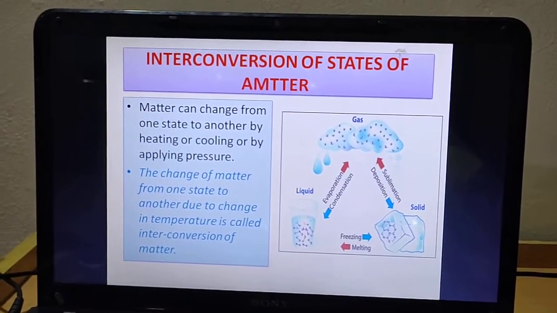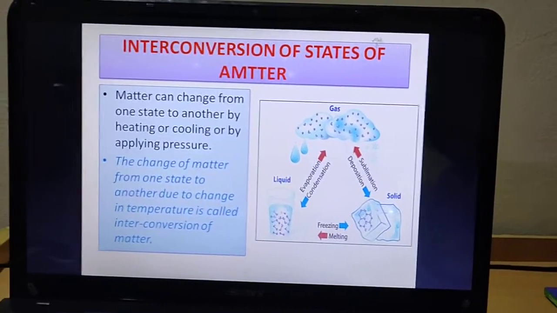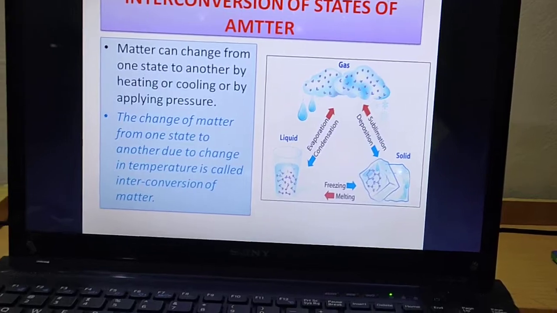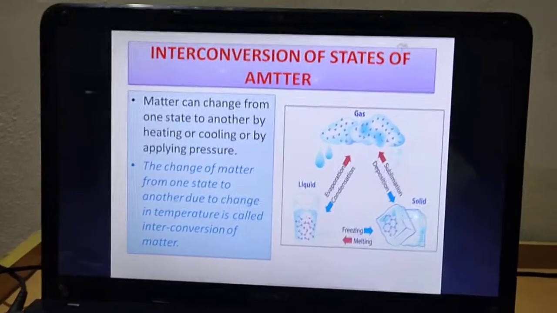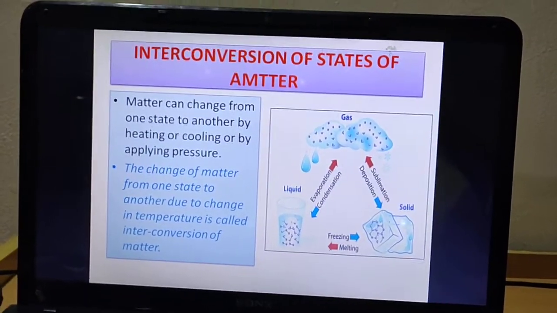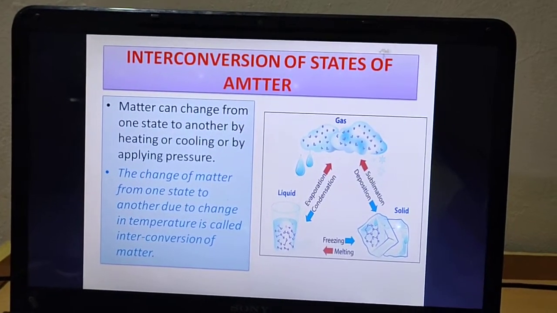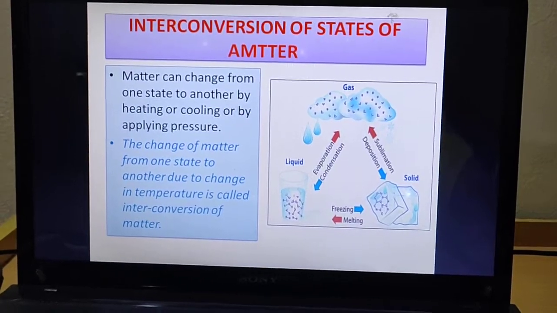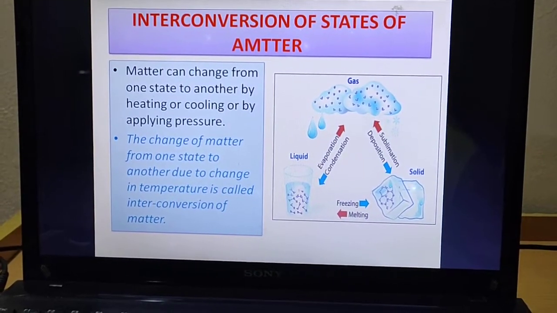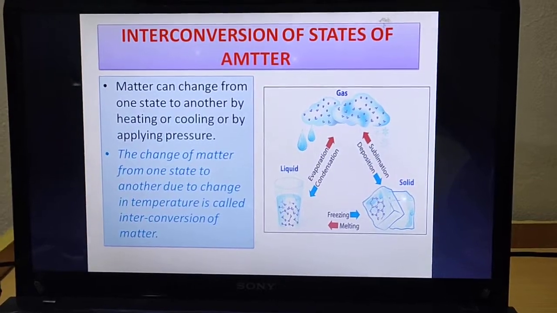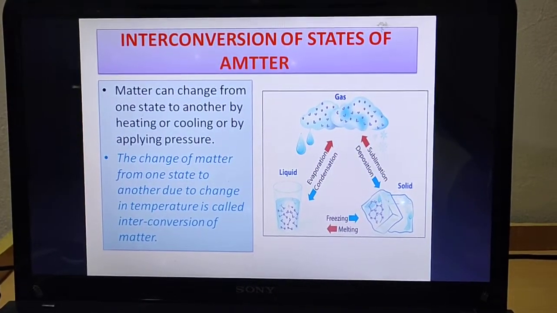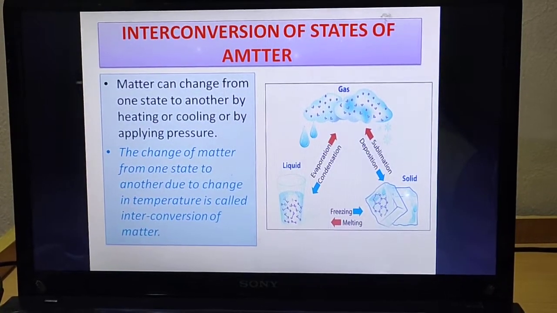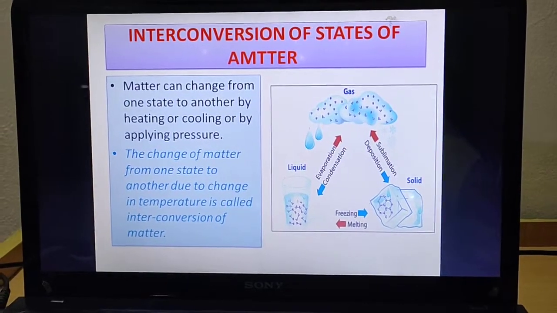Now the next part which we are going to study is about interconversion of states of matter. Do you think matter converts from one state to another state? The answer is yes. Matter has the capability of converting from one state to another state. Matter can change from one state to another by either heating or cooling or by applying pressure.